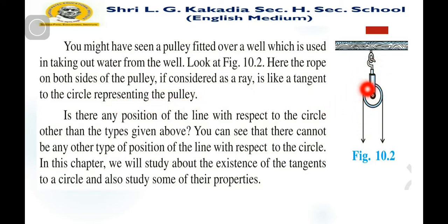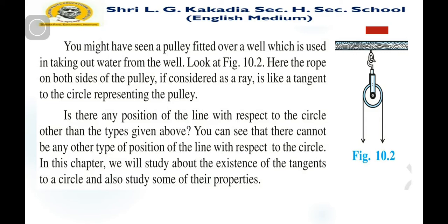Any other position of a line with respect to the circle, other than the types given above, we cannot find. In this chapter we will study the existence of tangents to a circle and also study some of their properties.